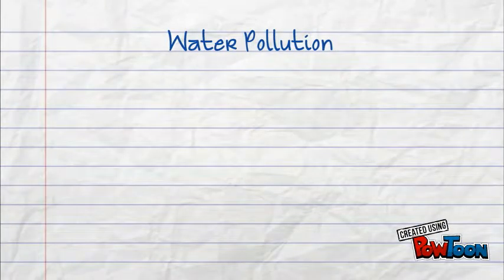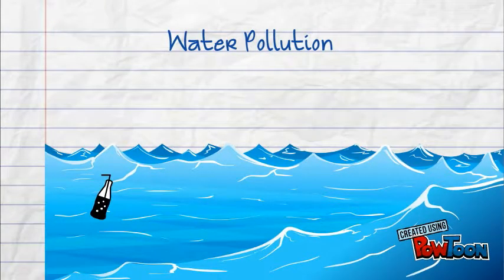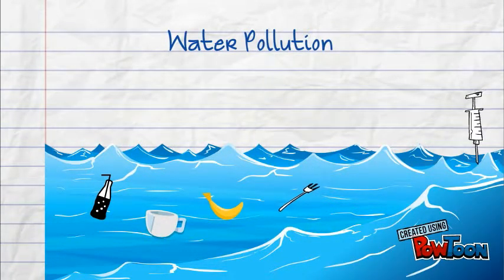Water pollution. Our rivers, lakes, and coastal waters aren't unlimited resources that can handle whatever we take out or dump in. These waters need protection. Pollution is one of the biggest killers in the world, affecting over 100 million people.